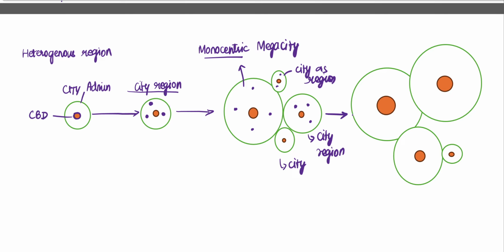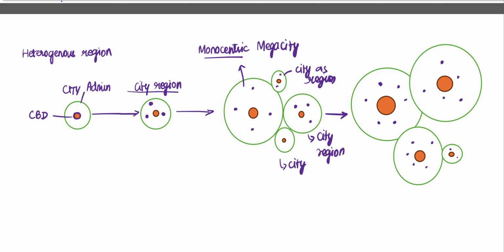Now, when we see the CBD in itself has also increased, we have more regions within itself which have linkages with the CBD. Here too, we have regions. Then these cities, in turn, start attracting neighboring regions. So they attract the neighboring regions, right?